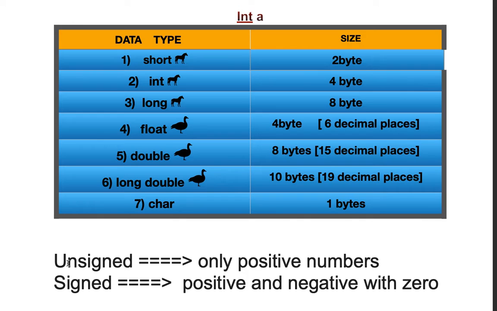Now let's discuss the concept of unsigned and signed. If it is said unsigned integer, unsigned float, unsigned long, anything unsigned, unsigned means only positive numbers including 0 are considered, and signed means positive, negative, and 0 are all considered.